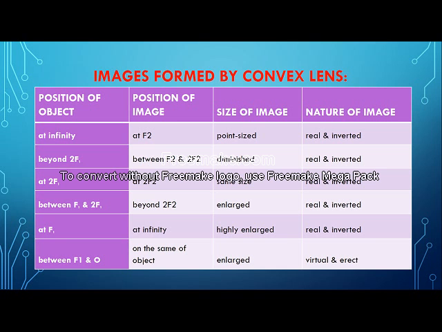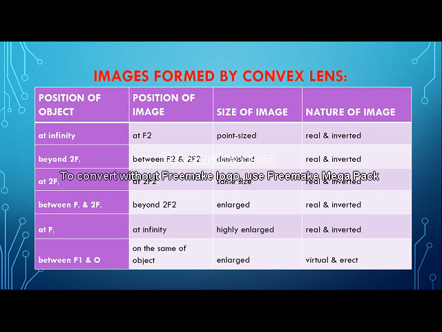Just let me remind you. You remember the optical center, then the focus, then we have 2f, and something beyond 2f, and something which is very far away from the optical center, we call it infinity.